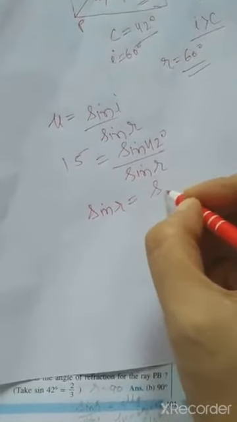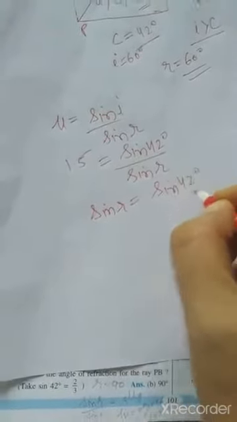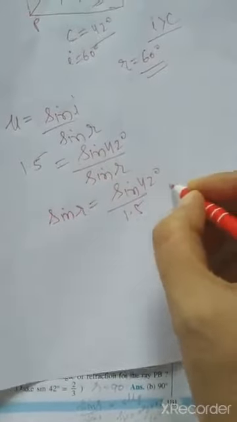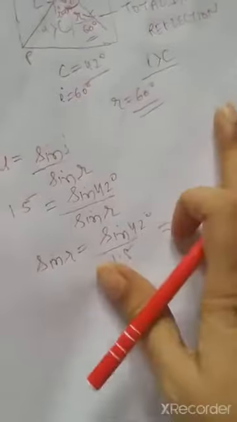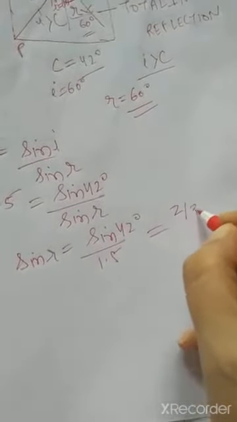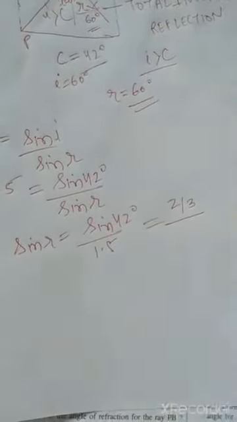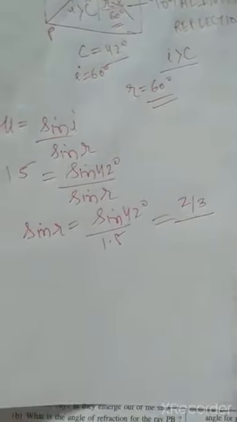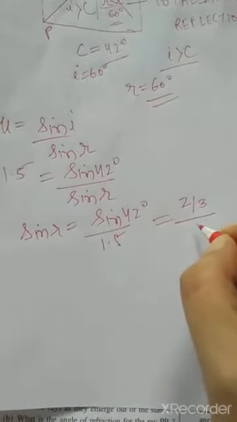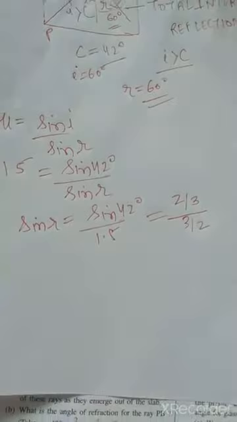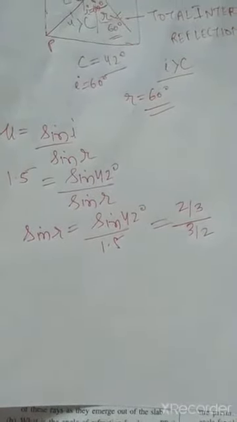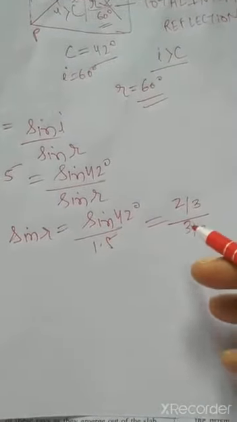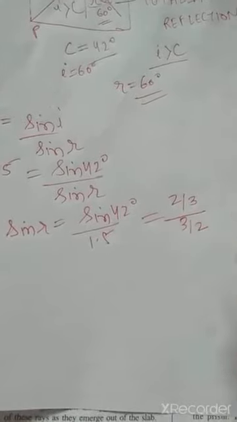So sin r will become equal to sin 42 degree divided by 1.5. In the question it is given sin 42 degree is 2 by 3. And 1.5, what can you write? I am solving it like this: if you write 1.5, it will be 3 by 2. So it will become easier for you.